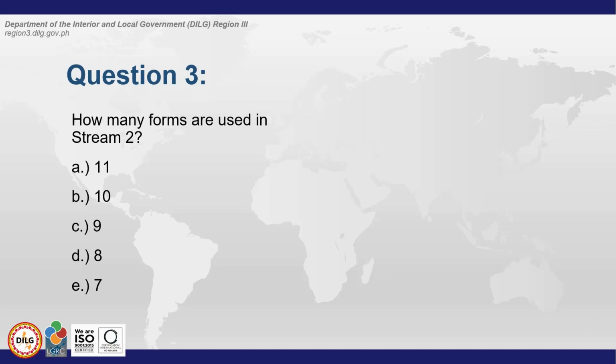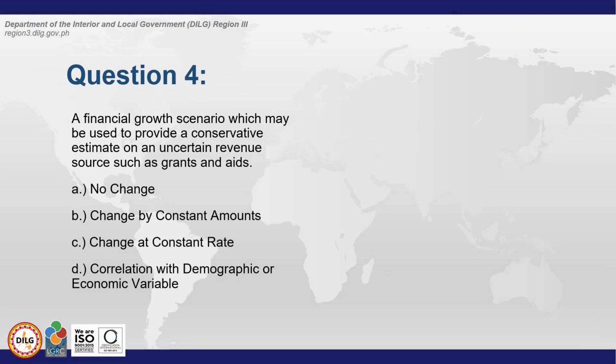Question number 3. How many forms are used in Stream 2? 11, 10, 9, 8, 7. Ang tamang sagot ay 8. A financial growth scenario which may be used to provide a conservative estimate on an uncertain revenue source such as grants and aids. No change, change by constant amounts, change at a constant rate, correlation with demographic or economic variable. Ang tamang sagot ay A, no change.